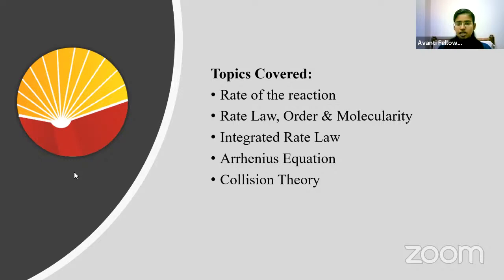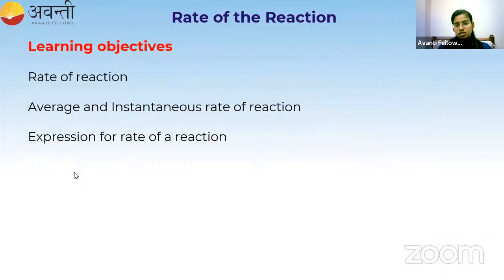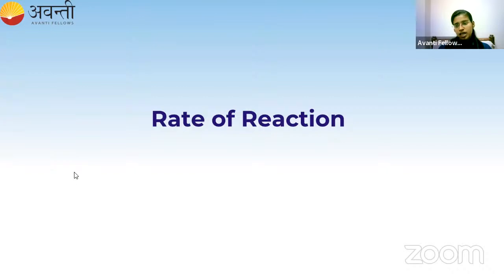Let me take the first topic for now, which is the rate of the reaction. The learning objectives under this topic are: we will study the rate, the average rate and instantaneous rate, and thirdly we will study how to write the expression for the rate of the reaction. This is the first main topic, and in it we have these three subtopics. Now let's do one by one.